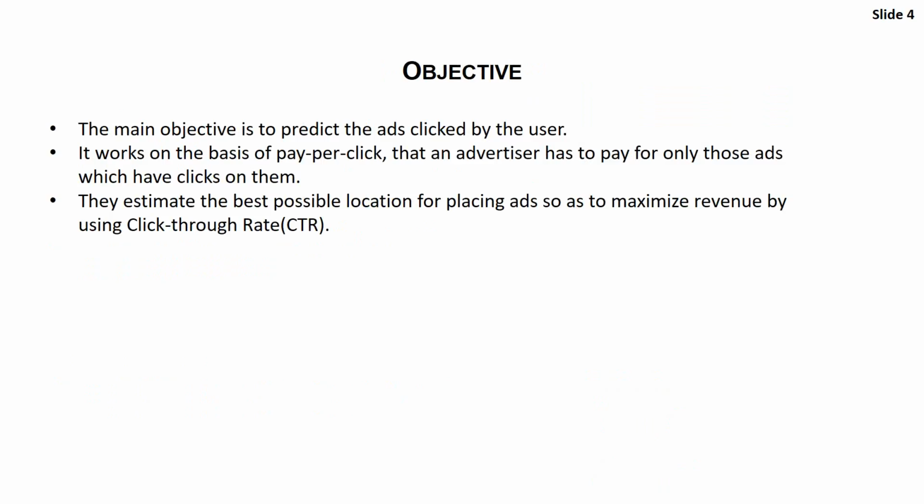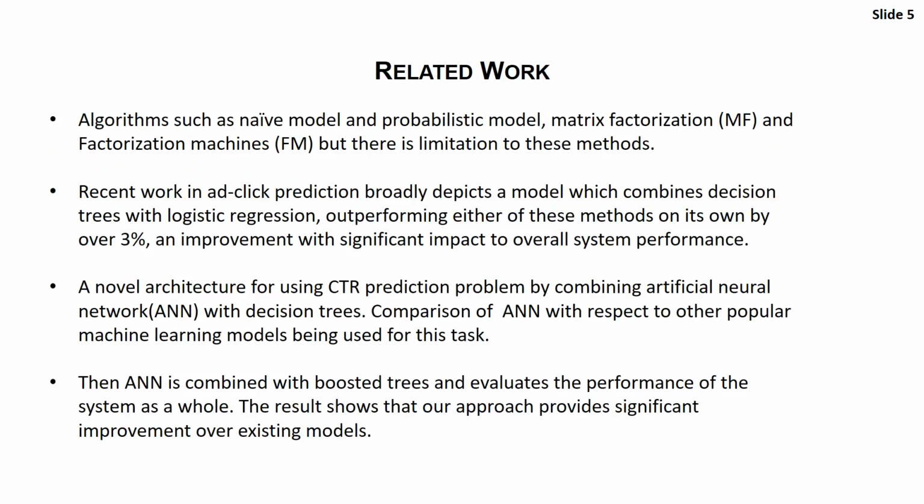The main objective of the project is to predict the ads the user is more likely to click if they occur on a web page. Outbrain performs its function on the basis of a pay-per-click policy, so it gets paid only for the ads that are clicked. They estimate the best possible location for placing the ads so as to maximize revenue by using the click-through rate. We'll see the click-through rate in the slides ahead.